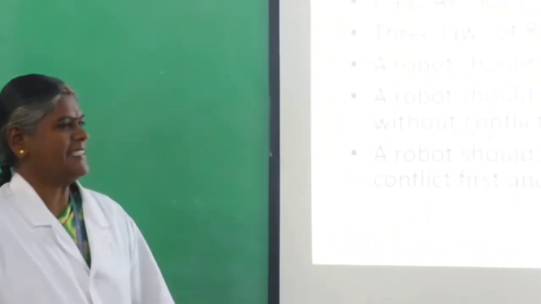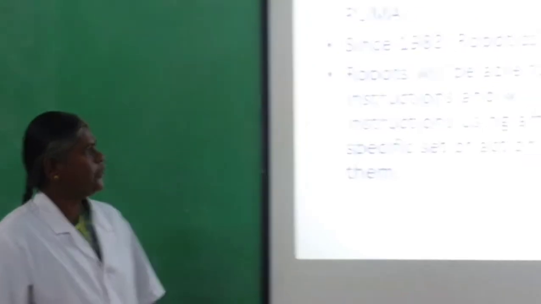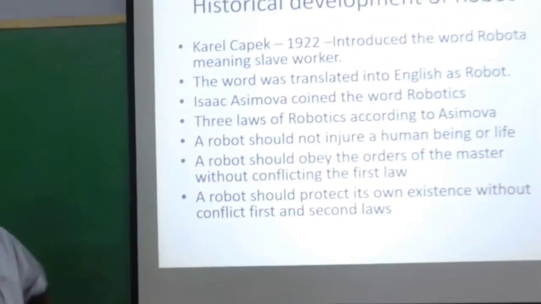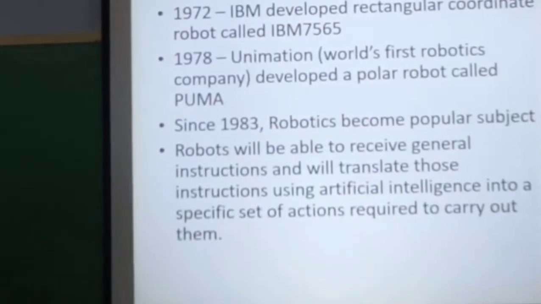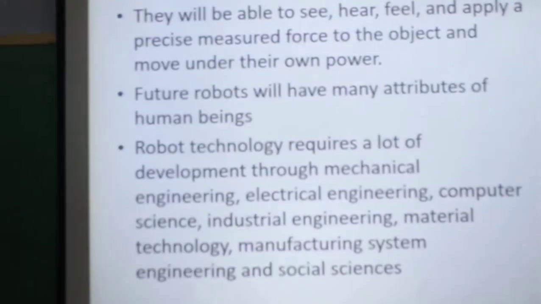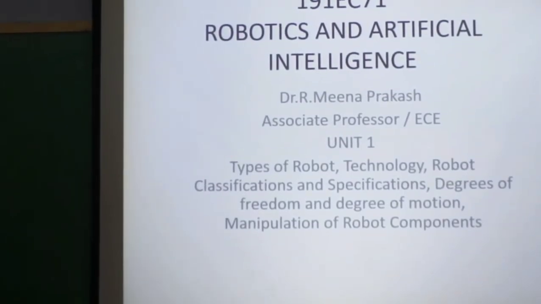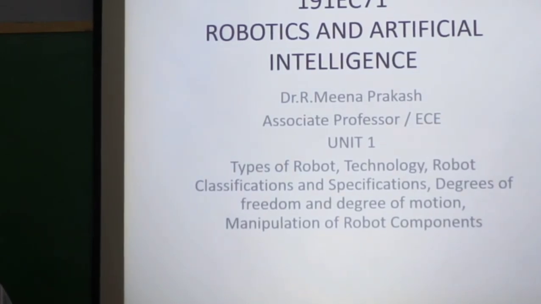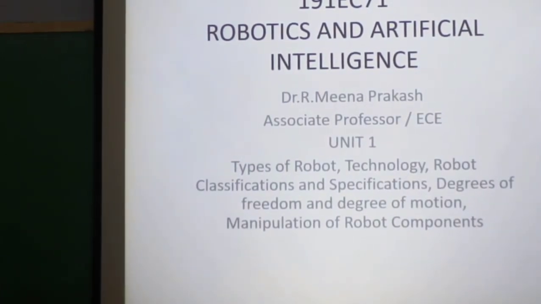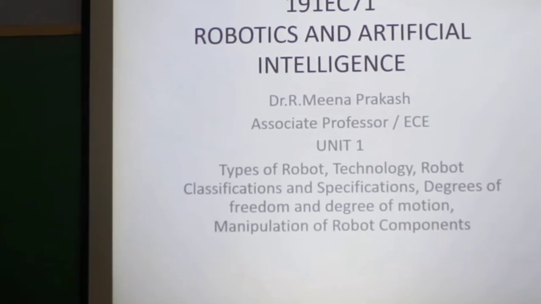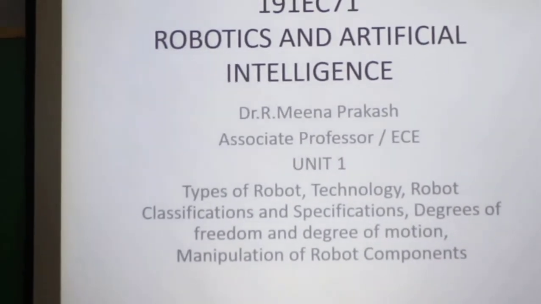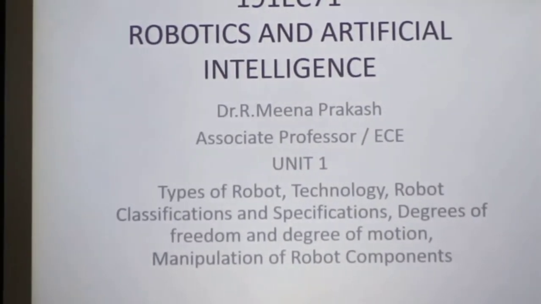So, we are going to see Unit 1. The topics we are going to cover are types of robot, technology, robot classifications and specifications, degrees of freedom and degrees of motion, and manipulation of robot components. So, these are the topics we are going to cover today.